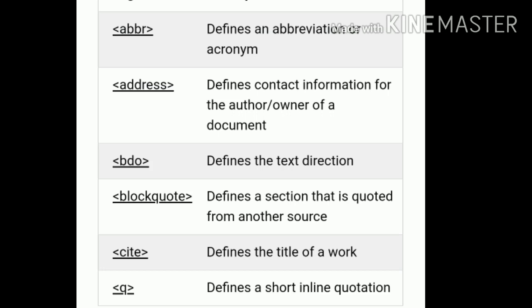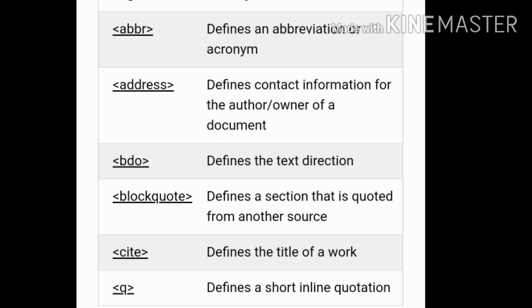Brief discussion about the tags. ABBR defines an abbreviation or acronym. Address defines the contact information for the author or owner of the document. BDO defines the text direction.